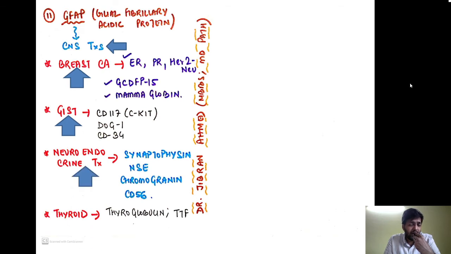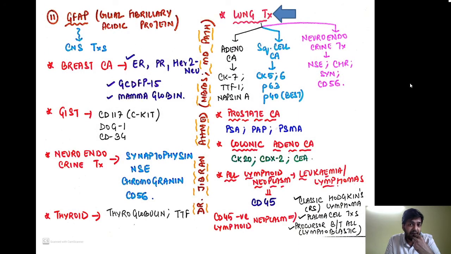For the neuroendocrine tumors anywhere in the body, we are using these 4 markers: synaptophysin, neuron specific enolase, chromogranin, and CD56. For thyroid, we are using thyroglobulin and TTF1. For lung tumors, it is very imperative that you know this. This is a very simplified version I have given you. Please stick to them and read them again so that you learn them by heart. These are very important potential exam questions as well.